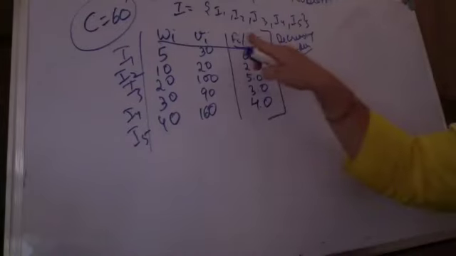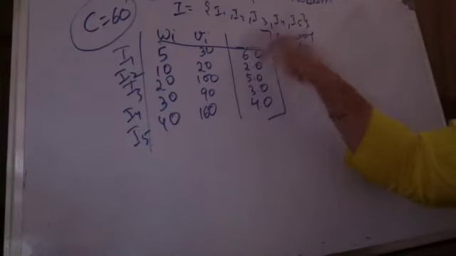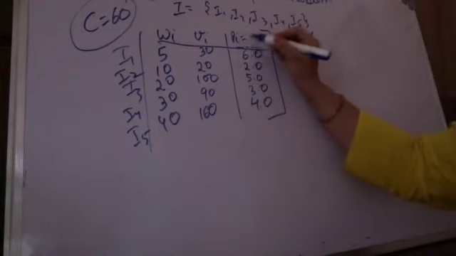Yes, dear. Ma'am, the heading for the third column should be VI by WI. Okay, the heading is changed: PI is equal to VI by WI. Now is it fine? My mistake, correct. Yes, ma'am.